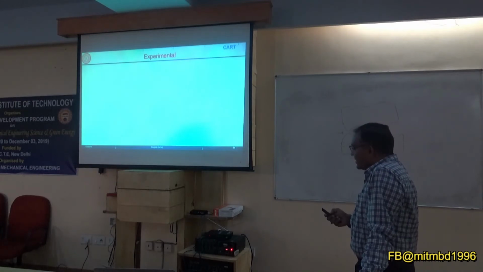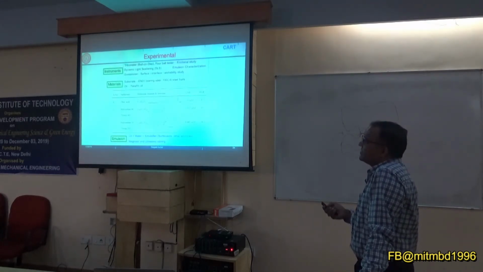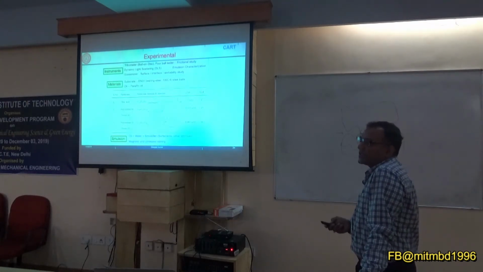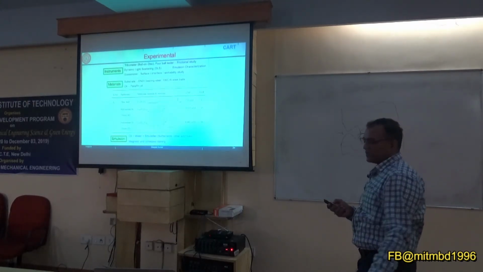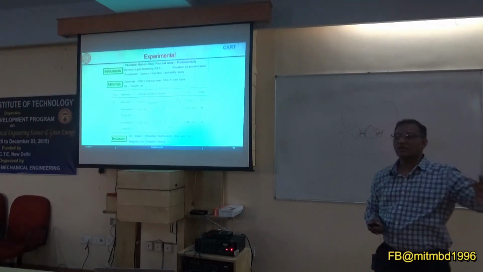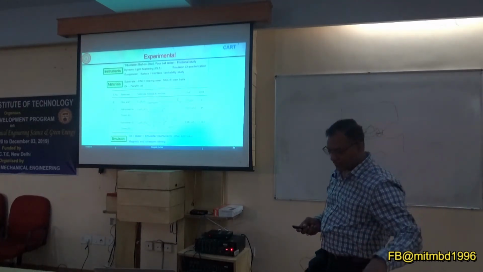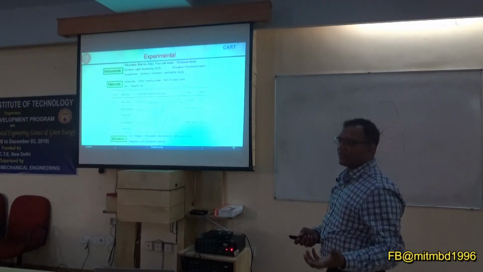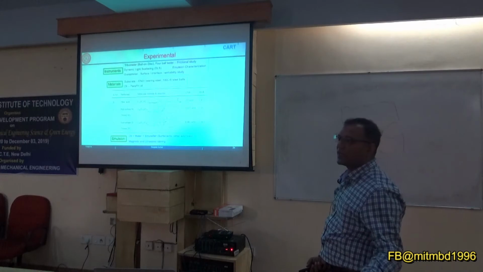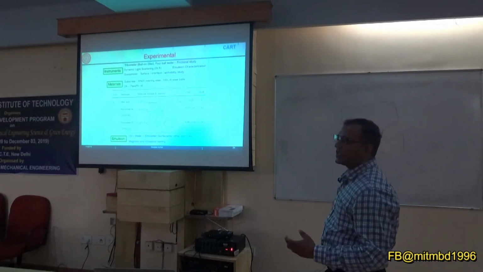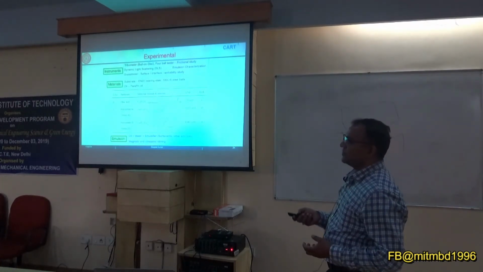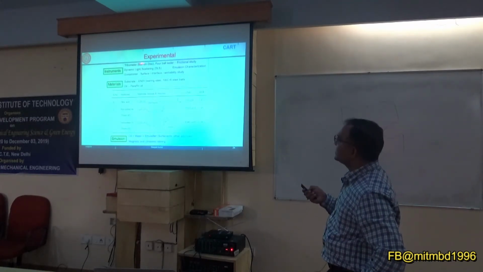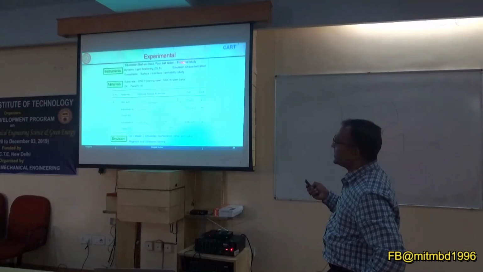So we try to do some experiments. This is the whole experimental setup for the following experiments. I cannot test the developed lubricants on a full-fledged machine because it may fail, and whatever lubricant I am talking about, it is not lubricant, it is just simple waste. So I have to test on a machine where minimum damage will occur. For this we have the tribometer: ball on disc, and 4-ball testers we call.